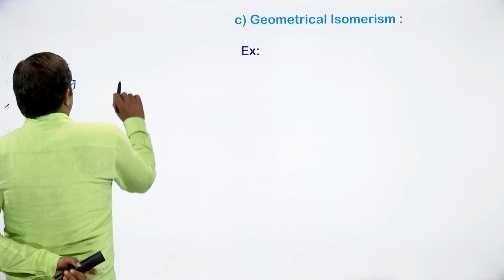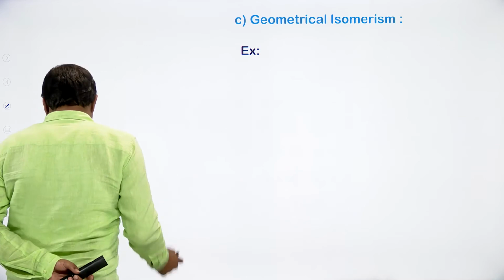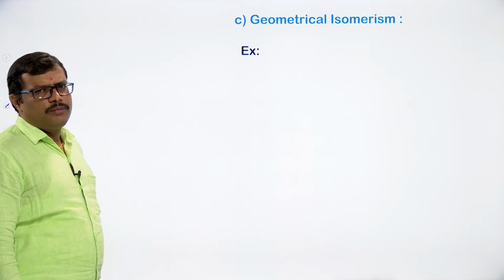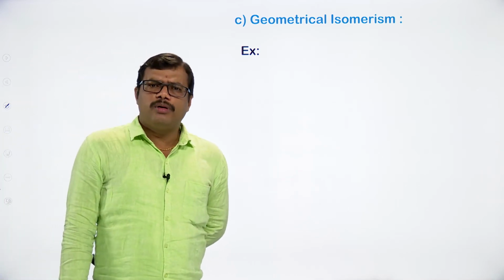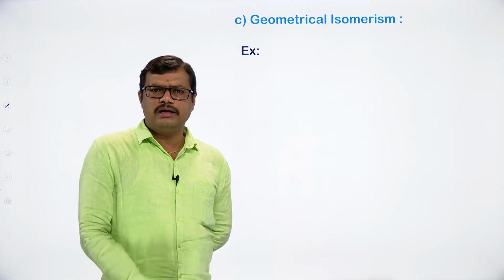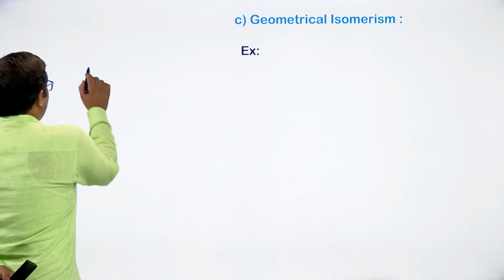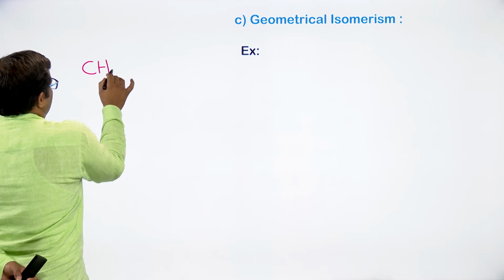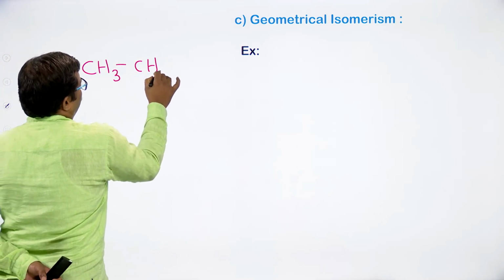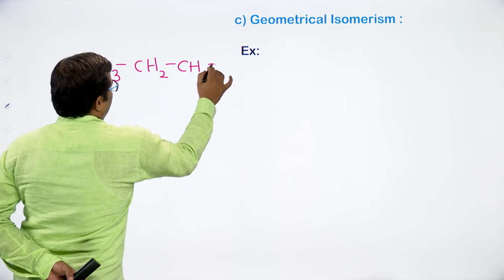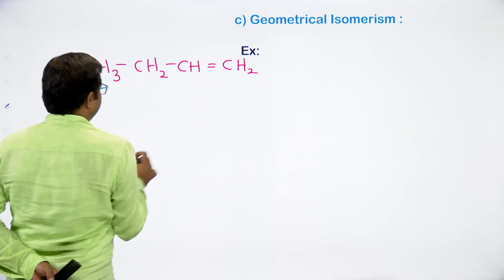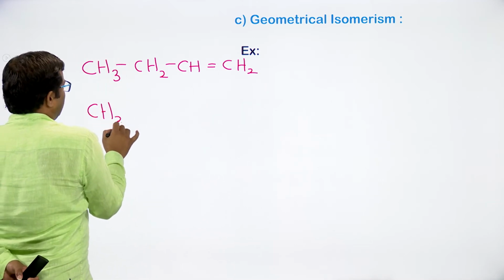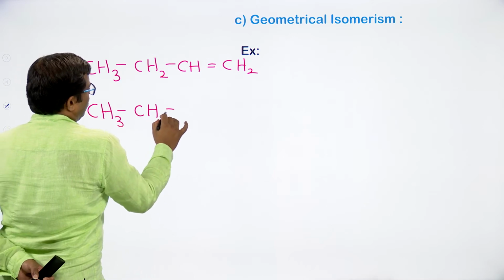For suppose we have two molecules, as we have seen in the case of positional isomerism, the double bond position may be different in the carbon chain, and thereby if we are going to take two positional isomers of 4 carbon alkene, we are going to have 1-butene and the other one is 2-butene.